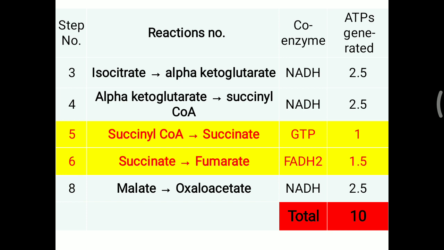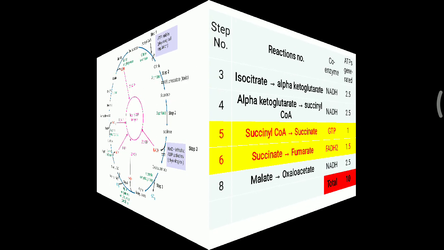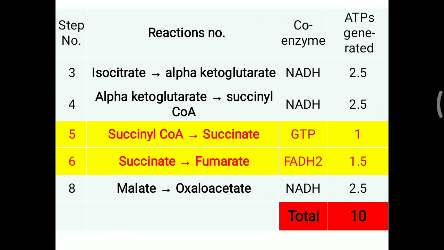So steps 3 and 4 generate NADH: isocitrate to alpha ketoglutarate and alpha ketoglutarate to succinyl CoA provide NADH. This NADH will be metabolized in the electron transport chain and provide 2.5 ATP. Again, succinyl CoA to succinate is substrate level phosphorylation, making GTP, equivalent to 1 ATP, while succinate to fumarate formation generates 1 FADH2 molecule, which will also provide 1.5. The last step of the TCA cycle, malate to oxaloacetate formation, also makes 1 NADH molecule, which also provides 2.5 ATP. So a total of 10 ATP is generated per TCA cycle.